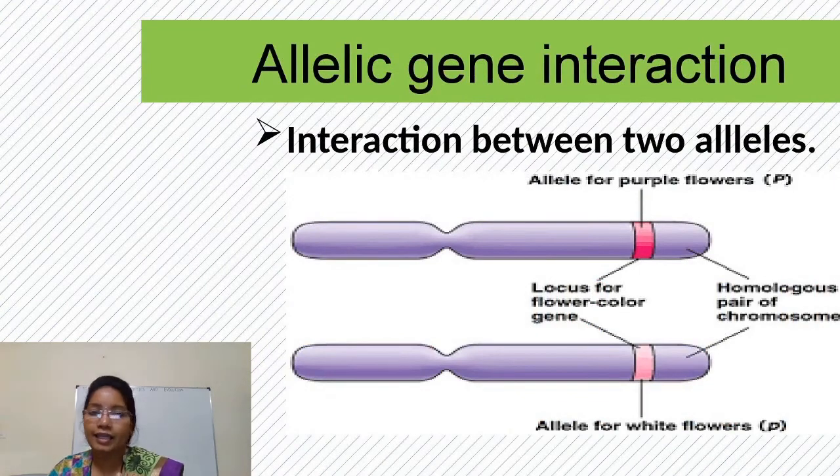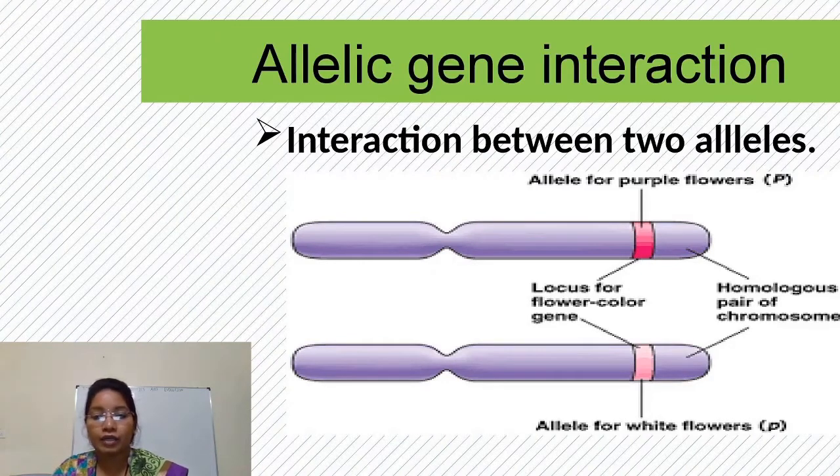Next is allelic gene interaction. As the term suggests, the interaction takes place between two alleles. Here in this figure there is an allele for purple flower, capital P, and a second allele for white flower, small p.